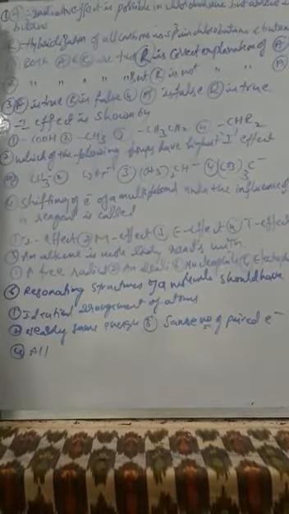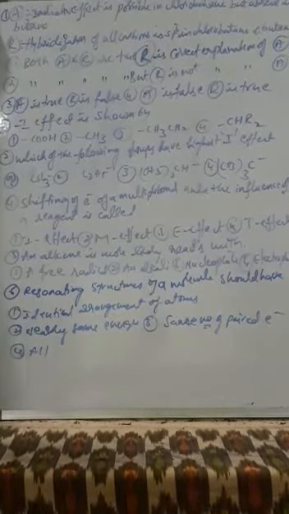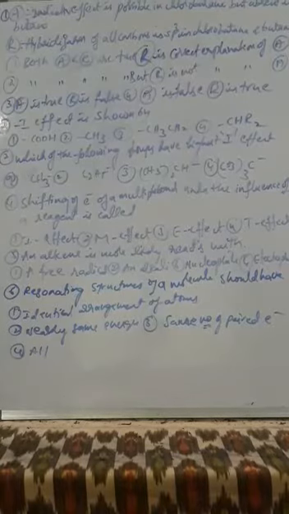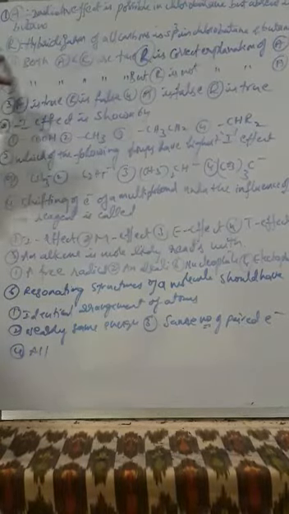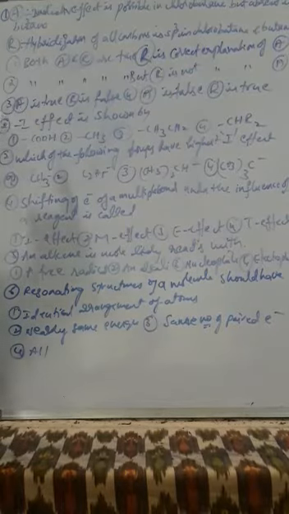So, some objective bits related to electron migration effects. First one: inductive effect is possible in chlorobutane but absent in butane. That is the assertion. And the reason given is that the hybridization of all carbons is sp3 in chlorobutane and butane. So here different options are there.